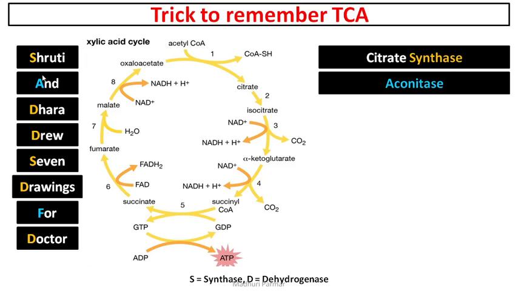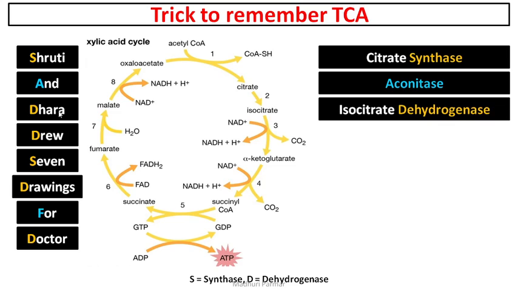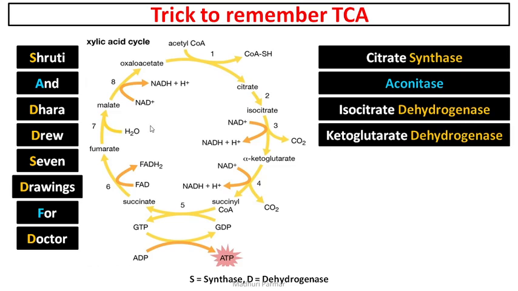Shruti and Dhara, again D is for dehydrogenase. You just have to put the name of the substrate. So isocitrate dehydrogenase. Then comes alpha ketoglutarate dehydrogenase. It is again a D, dehydrogenase. You just have to put the name of the substrate, which is ketoglutarate.